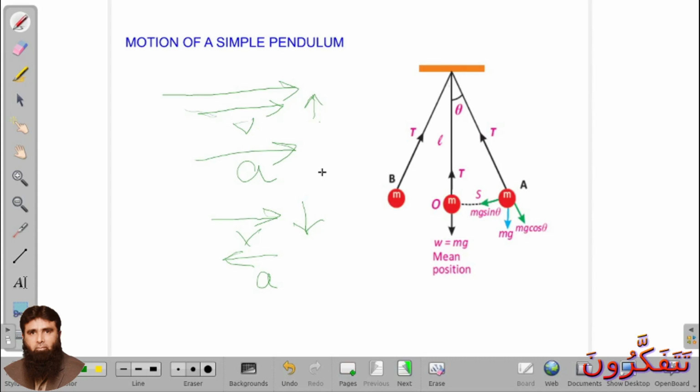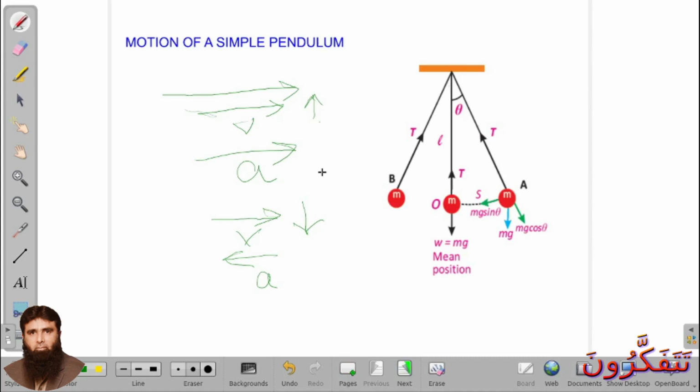Okay, so what we conclude from here, that acceleration and force both have same direction, both are always in same direction. In which direction we apply the force, the acceleration we produce in that direction.